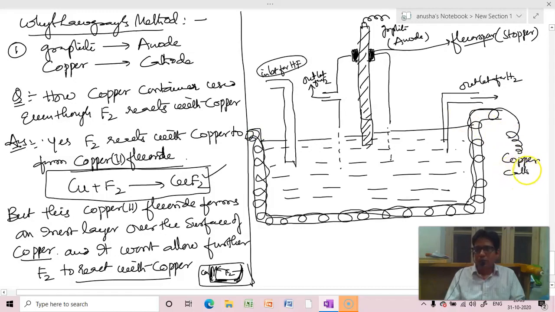Copper cathode, which is minus, this is plus, inside it is coiled, right? So from here we are sending HF. This is nothing but KHF2 electrolyte. In this KF remains, HF will be consumed. So HF is going to be consumed and undergo electrolysis to produce fluorine and hydrogen. Therefore, from time to time HF is passed through this inlet, so that the ratio 1:12 is maintained. Right?